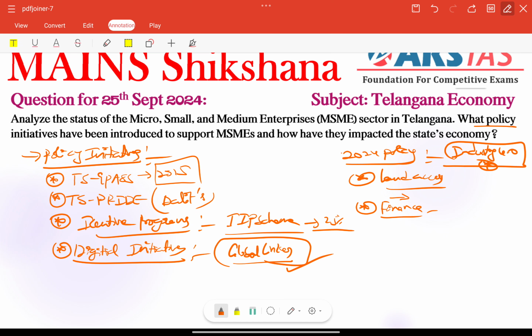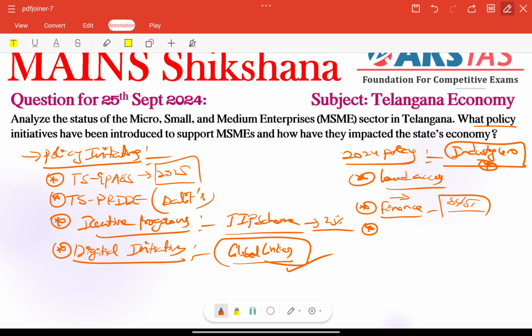Next, we have financial support, right? That is also very important. The policy includes several financial help options to reduce money-related challenges. SC, ST entrepreneurs will get a 50% subsidy on their capital investments up to 1 crore rupees, right? Other MSMEs will receive a 25% subsidy up to 30 lakhs, and women enterprises get an extra 20% also. So all these financial supports are there.